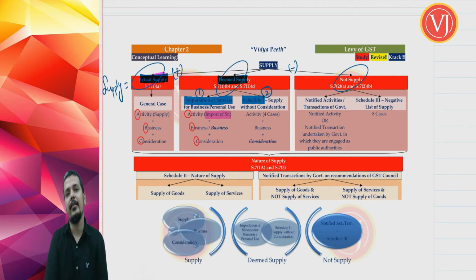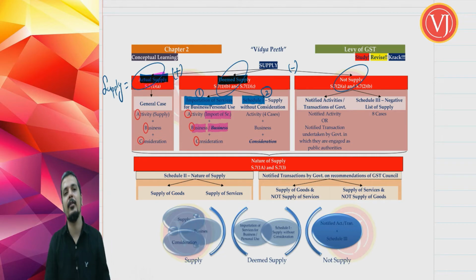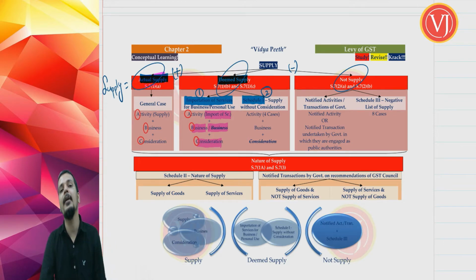So there should be activity, but not any activity. It should be only importation of service. Business may be present, may not be present. It may be with business or without business. It may be for business use or for personal use. So business now is not important. It may or may not be present. Consideration should be present.